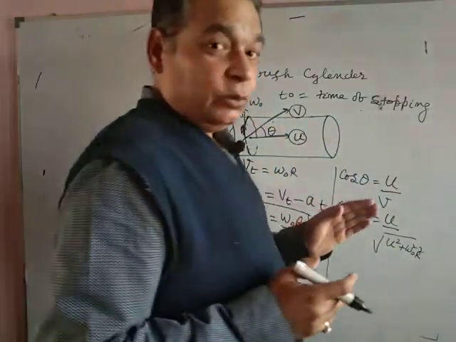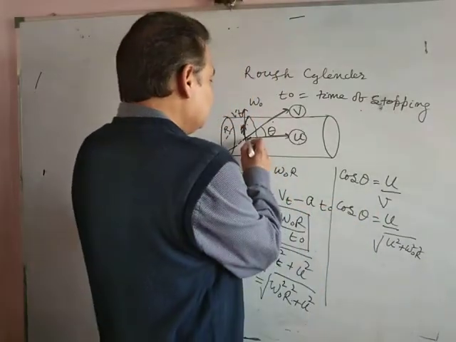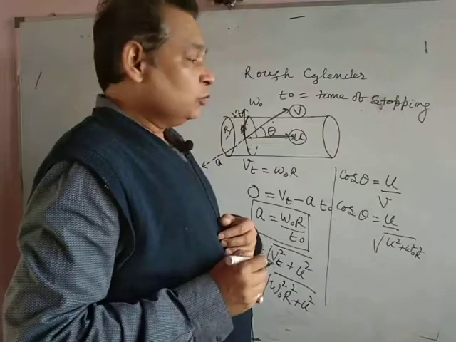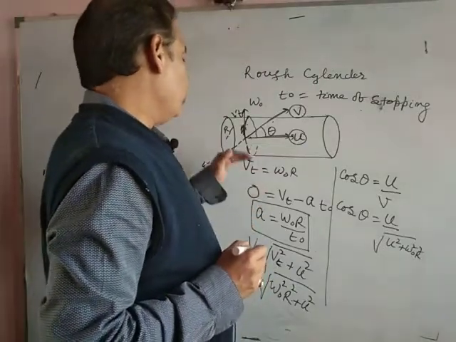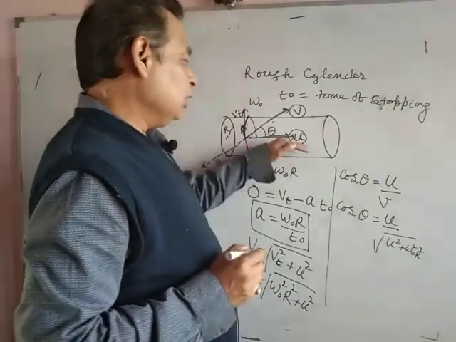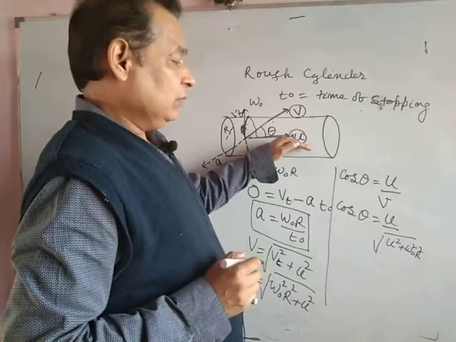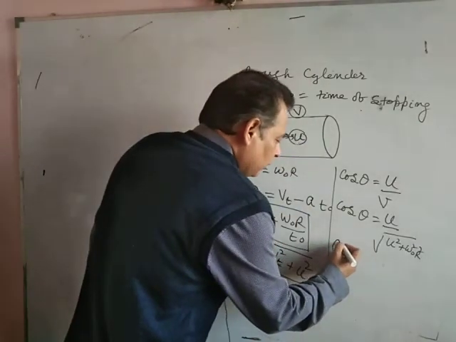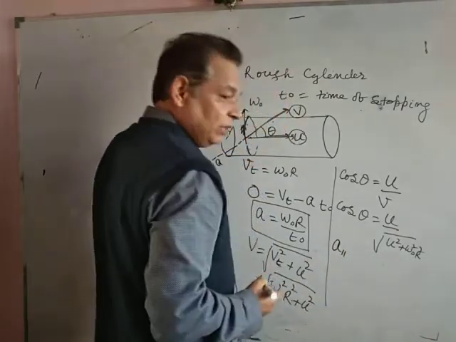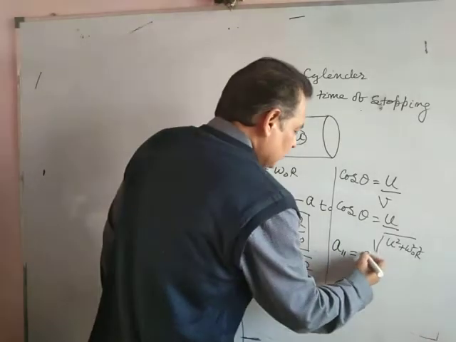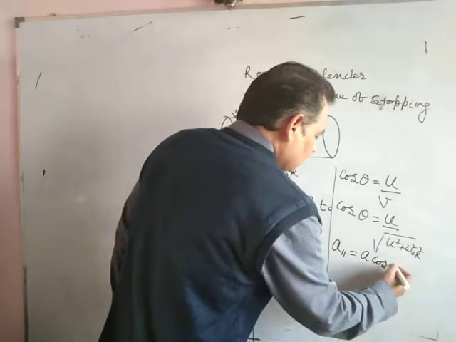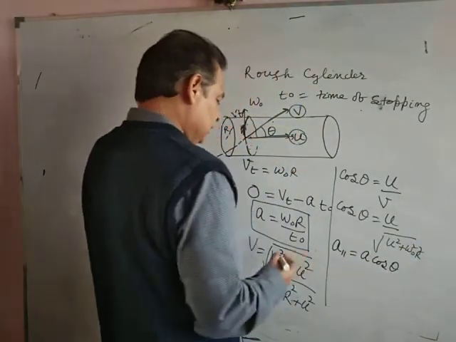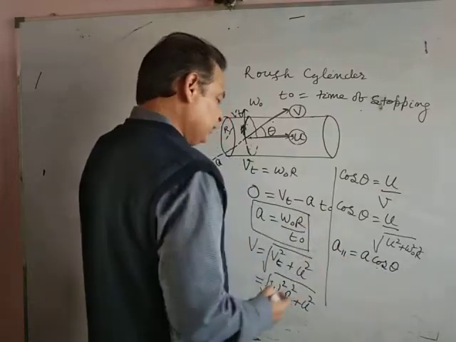But we have to find the displacement only along the length of the cylinder, the axis of the cylinder. So we should take the component of this acceleration along the axis. The component parallel to the axis will be a cos theta.